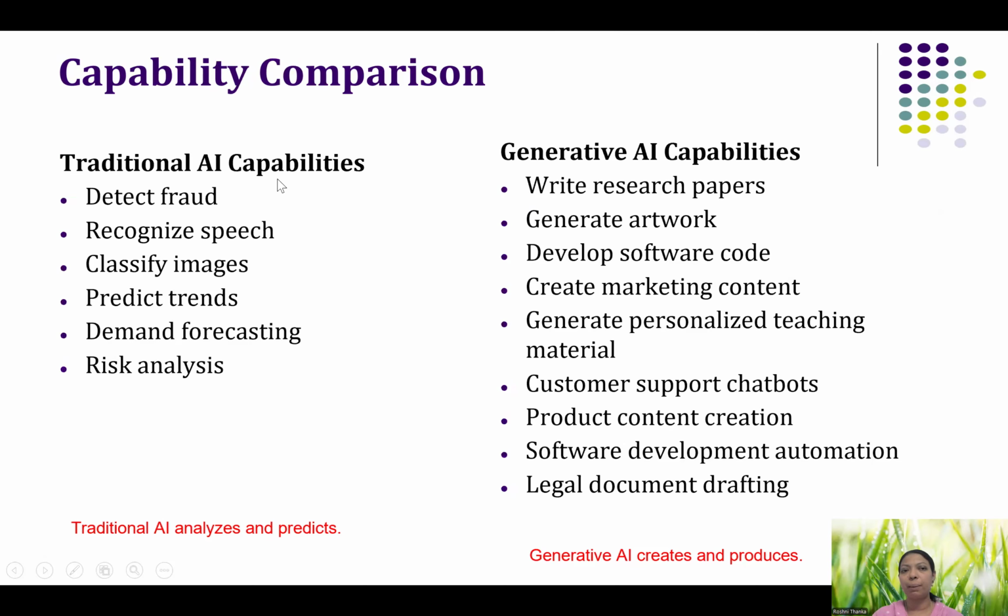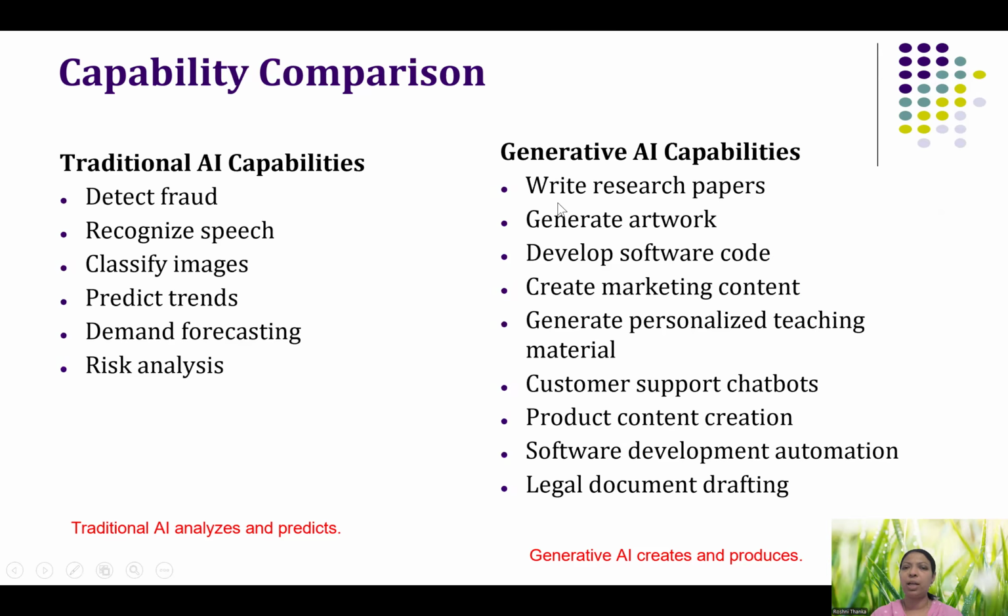And what is the capability comparison? We'll see what each can do. Traditional AI can find whether a mail is a ham mail or a spam mail. It can do fraud detection, recognize speech, classify images, and predict trends. Today the profit is this much, what can it be tomorrow? Today this kind of product sold very well, what about next month? All kinds of prediction can be done. It can predict the stock market, forecasting can be done, and risk analysis too. These are some of the capabilities of traditional AI like machine learning and some part of deep learning.